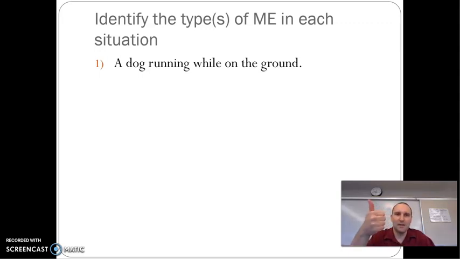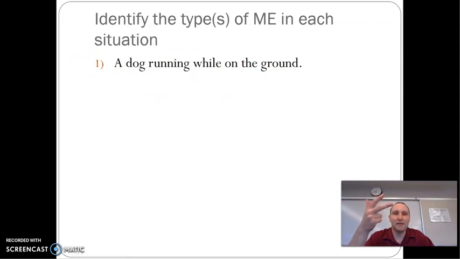Question 1, is it moving? By it, I mean whatever the object is in this situation. In this case, a dog. Is the dog moving? Yes. If you say yes, then it has kinetic energy. Does the dog have a height? This dog's on the ground, so no, it doesn't have a height, so it doesn't have any gravitational potential energy. Is there a spring in this problem? No, there's no spring.